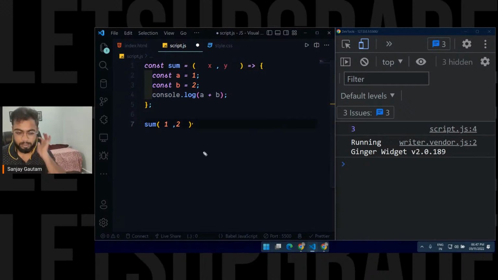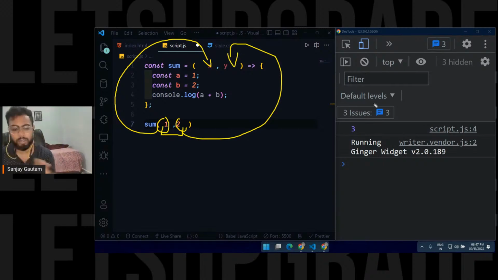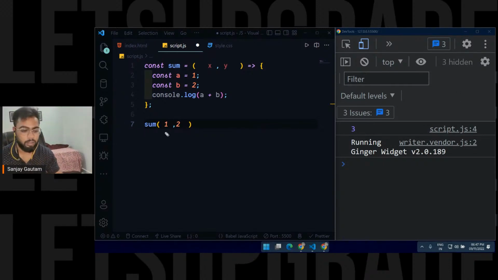So what does it mean? Whenever you call your function, you have to pass these two values. The first value is going to get stored inside this x, and the second value will be stored inside this y. So the order is important here. In the order you have provided the values, in the same order they are going to get saved inside these parameters. At the end of the day, these parameters are just regular variables which are going to store some values. That is all. That's it.